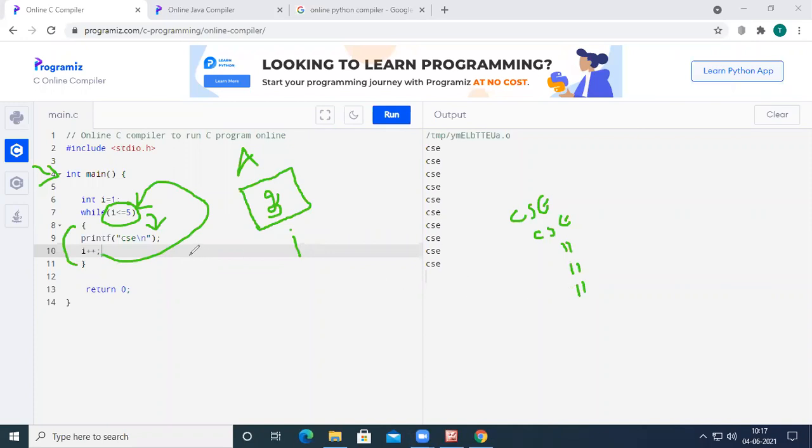So whenever the I value becomes 6, we are checking the condition 6 less than or equal to 5. Because the condition is false, we just come out of this loop. So CSC will be printed on the output screen for 5 times.